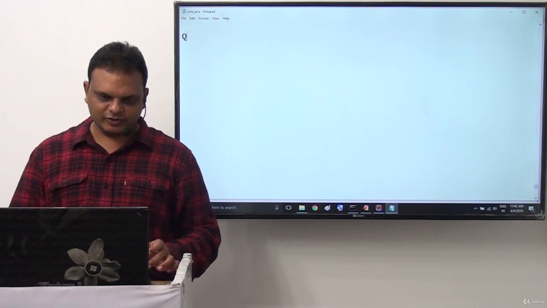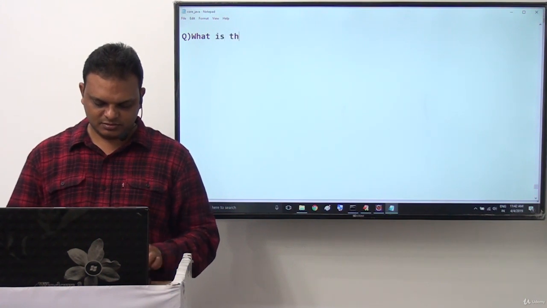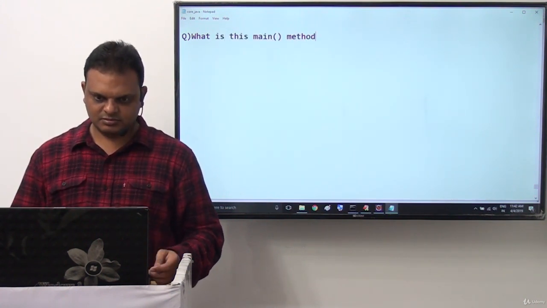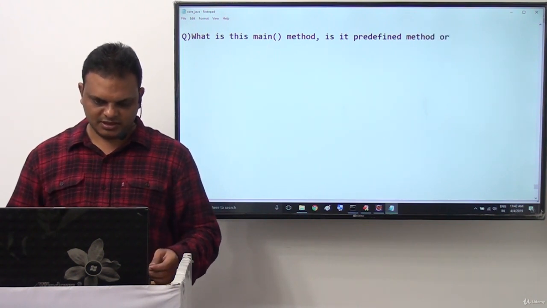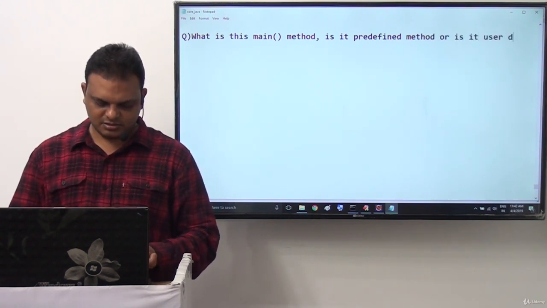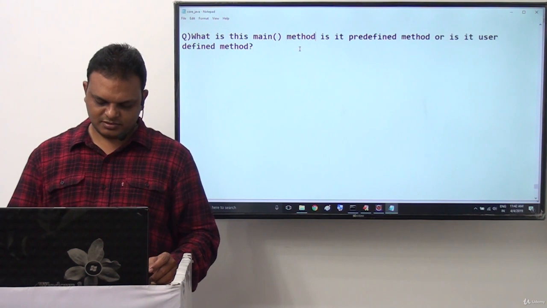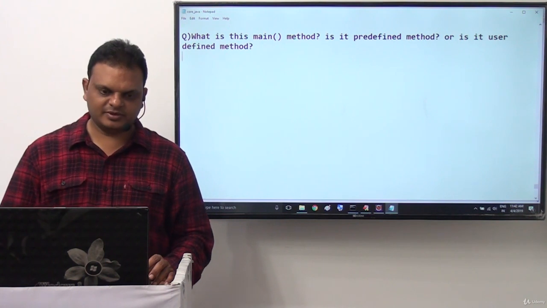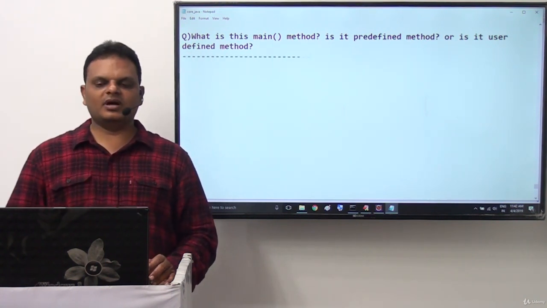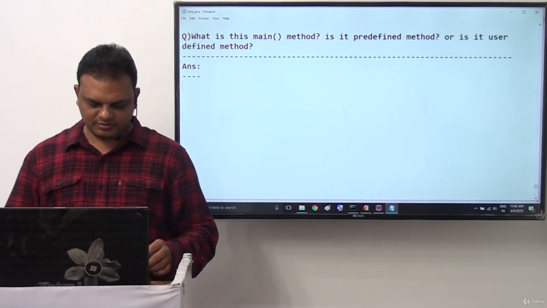What is this main method actually? Is it a predefined method or is it a user defined method? This is a question now. What will be the answer for this particular question? The answer is very simple.